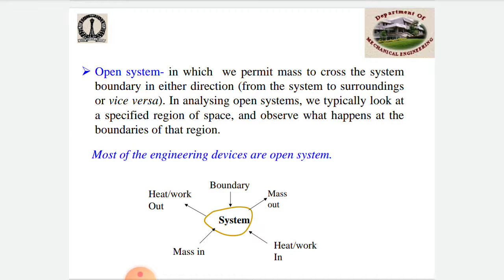So next one, the motor car engine. What is the motor car engine? The engine initially draws charges and finally exhausts the spent gases to the surrounding atmosphere. So mass flow occurs across the system boundary.